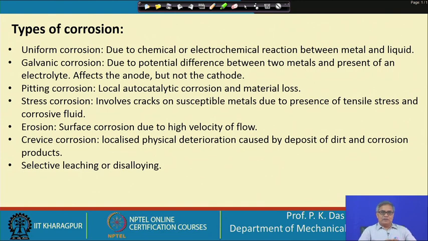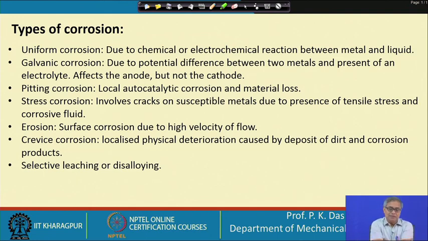Then stress corrosion. Corrosion is very much related to stress. It involves cracks on susceptible metal due to presence of tensile stress and corrosive fluid. So, when a material is highly stretched, corrosion takes place. Then erosion. You can understand that some material is getting eroded. It could be physical action, it could be even chemical action. Crevice corrosion follows, localized physical deterioration caused by deposit of dirt and corrosion products, etc.